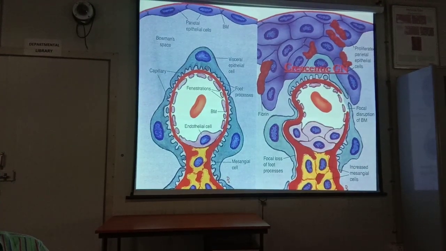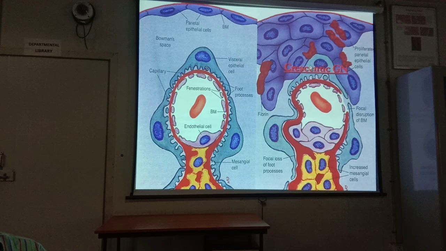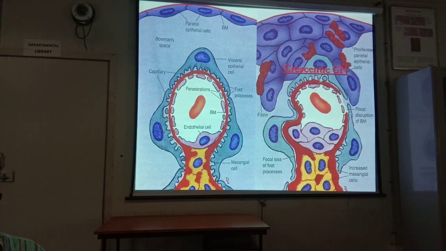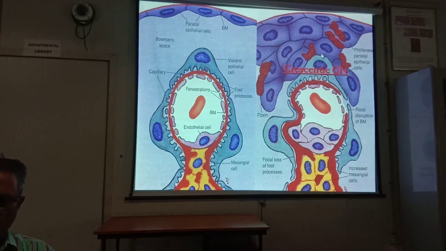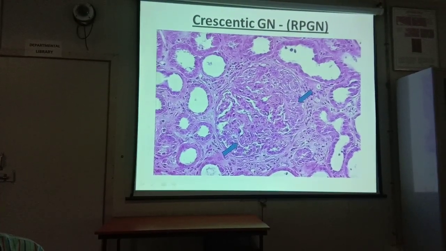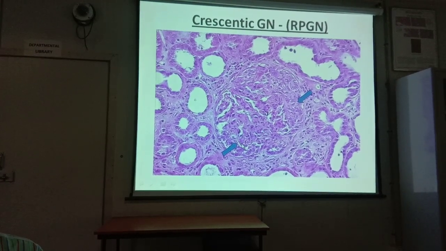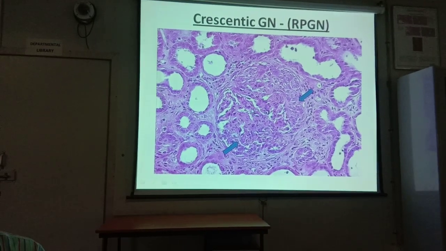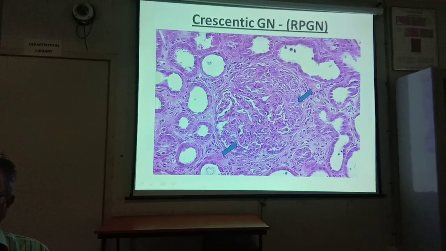This is your glomerulus, this is the crescent deposit, here. So this crescent deposit is characteristic of rapidly progressive glomerulonephritis. Here there are crescents, here there are crescents. So this crescentic pattern is characteristic of rapidly progressive glomerulonephritis.